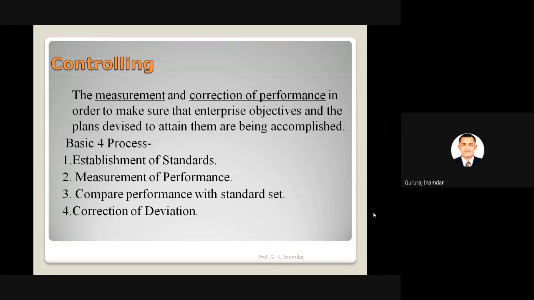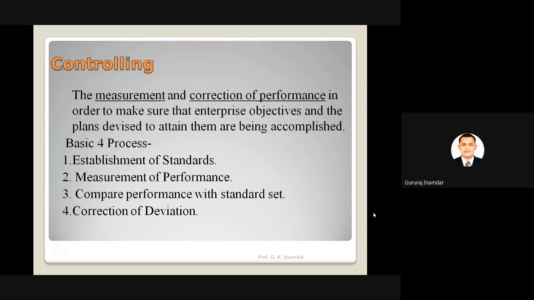While comparing, if any deviation is found and any correction is required, that correction is the last step. Suppose the standard has a 10 unit value, but the measured value is 11. Now we have to reduce the value as compared to the standard, so that standard equals measurement. That will be our result. This is the fourth step. After establishing standards and comparing standards with measurement, we can get the solution.